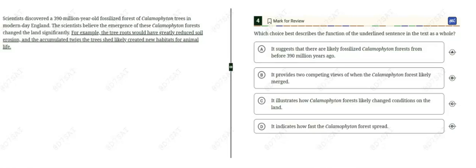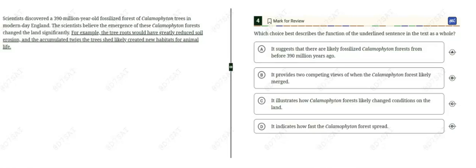So let's continue. Forest of sea trees in modern day England. The scientists believe the emergence of these sea forests changed the land significantly. For example, the tree roots would have greatly reduced soil erosion, and the accumulated twigs the trees shed likely created new habitats for animal life.